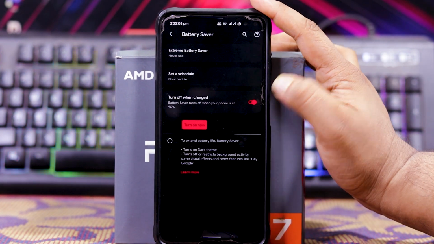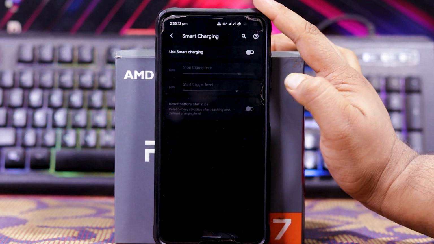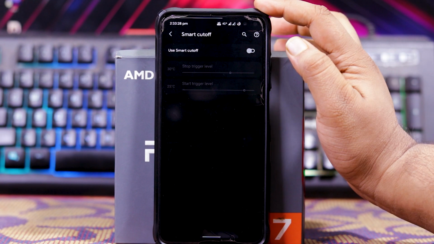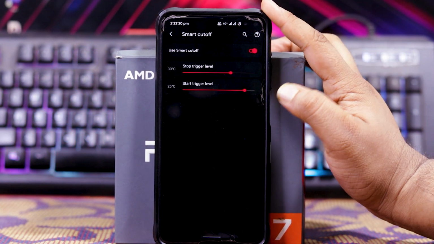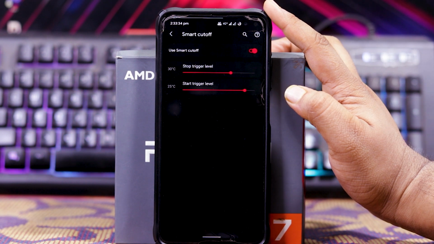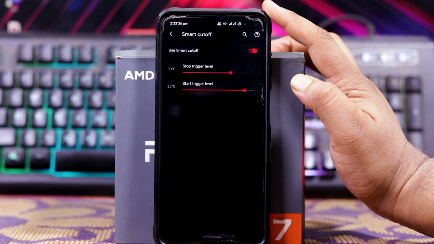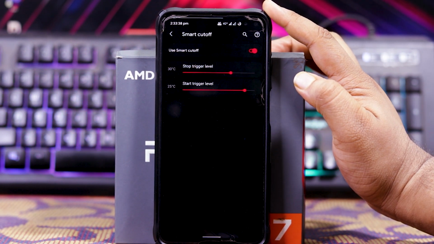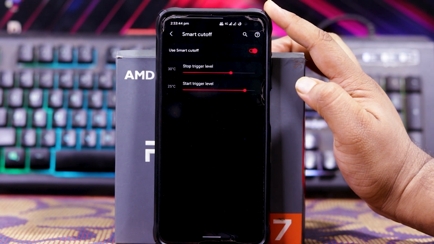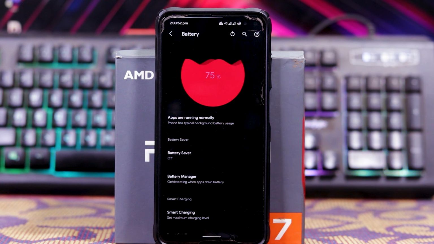Then you can set a schedule and turn off at charge. Then you get smart charging. When you enable it, you get stop level and start level. Then you get smart cutoff. When you enable it, you get stop level and start level. That is, the device will stop charging when the device is overheated. But remember, the stop level by default is set to 30 degrees. So if you live in an area where the room temperature is 30 degrees, the device will not charge. And the battery is pretty good. I got around 7 hours to 8 hours screen on time.